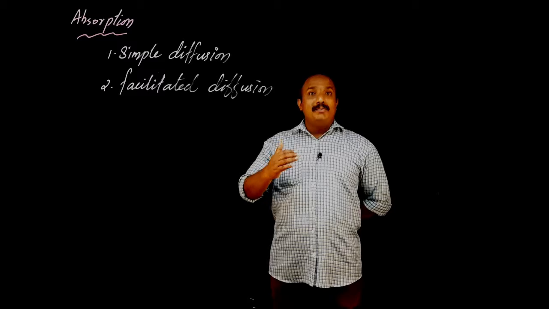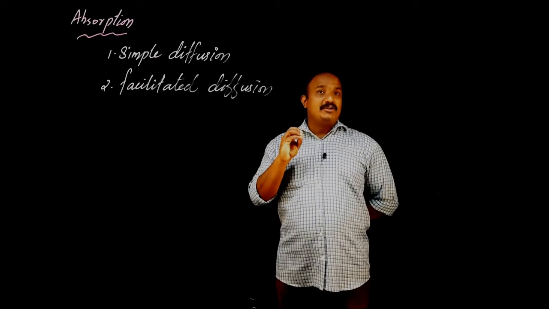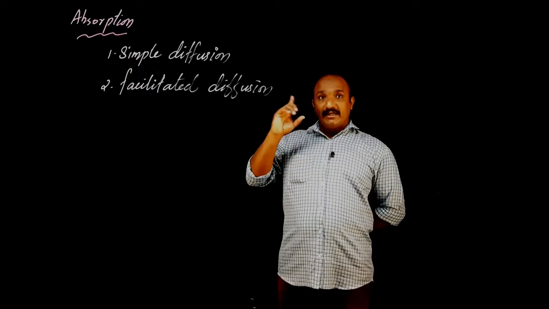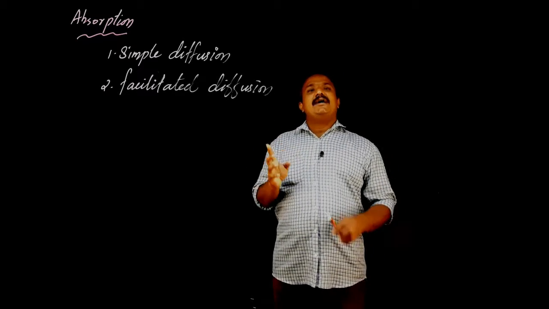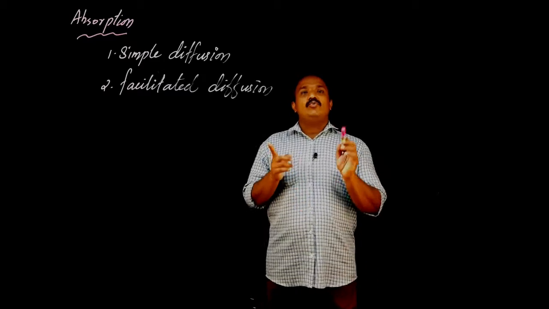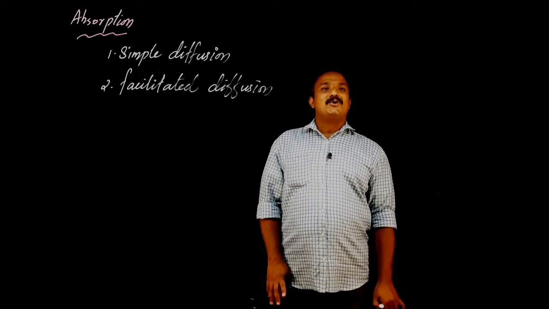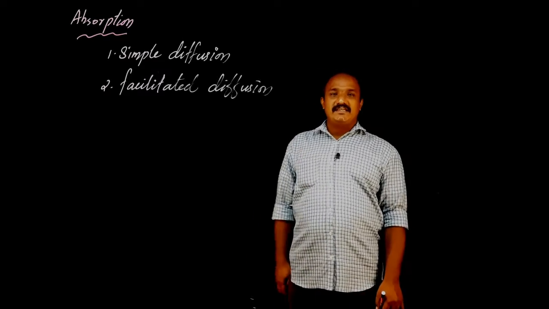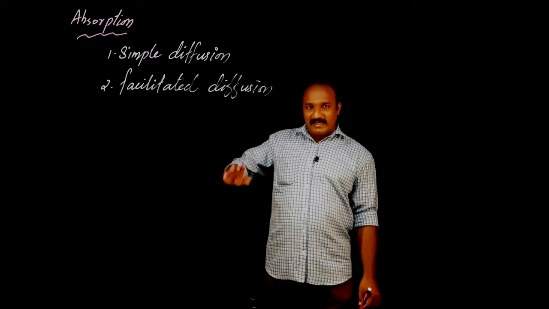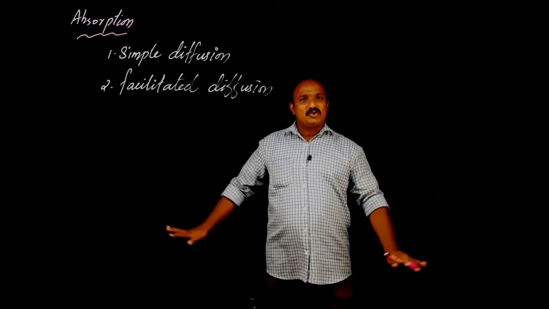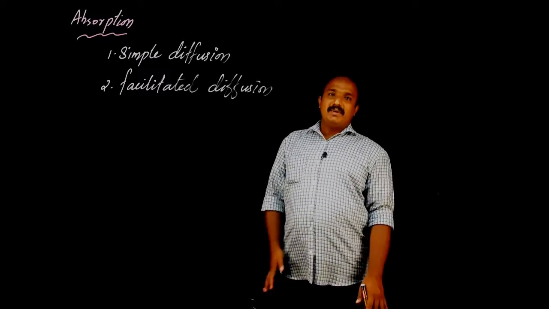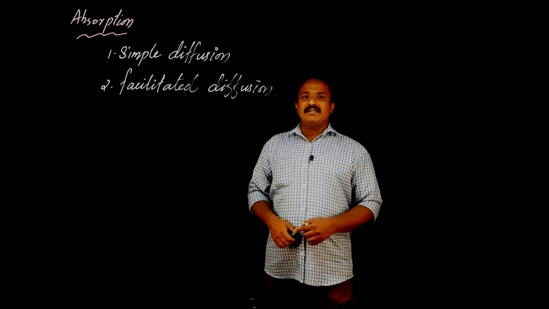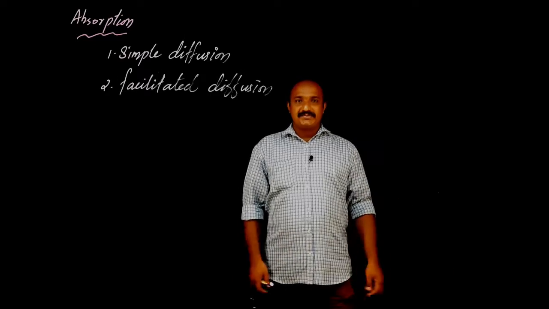So the movement of molecules or materials from the area of higher concentration to the area of lower concentration with the help of protein molecules present on the cell membrane is called facilitated diffusion. There the help of another party is needed, that much only. Same as simple diffusion, but a support is needed. Who supports? The protein molecules.